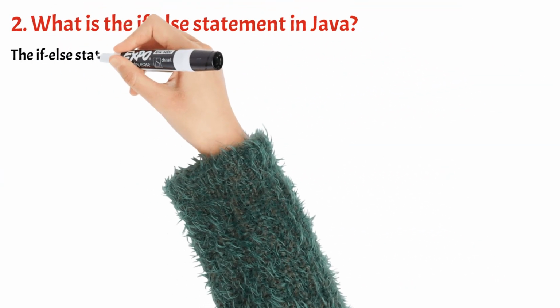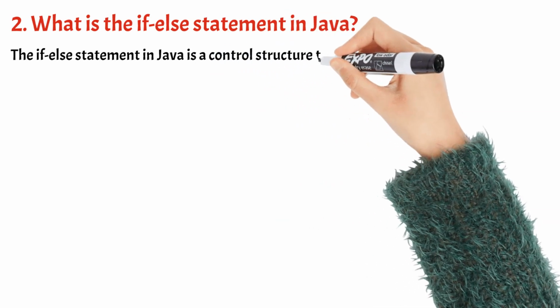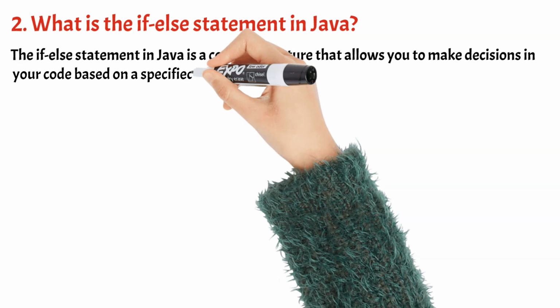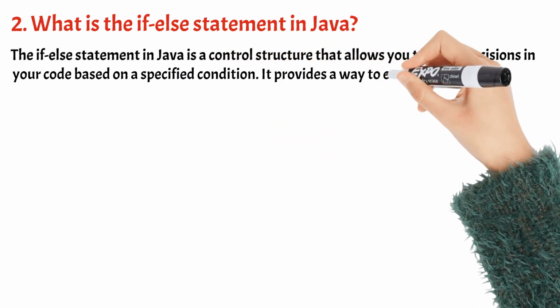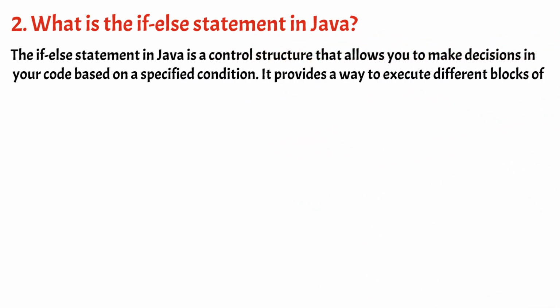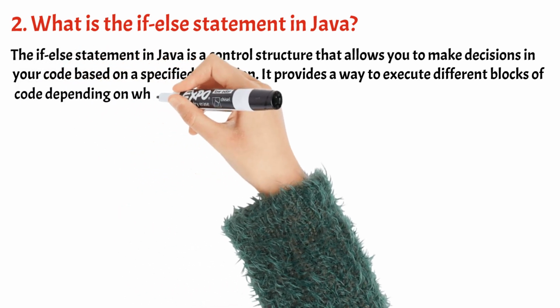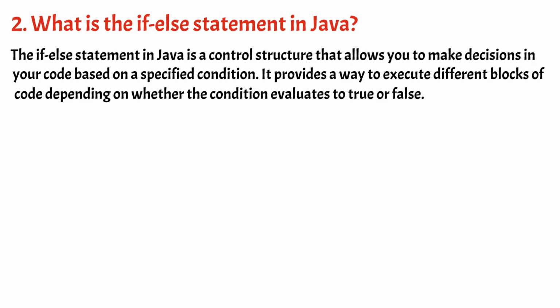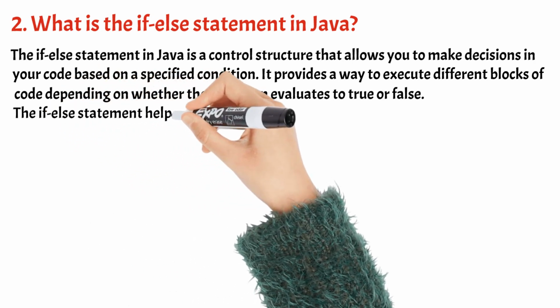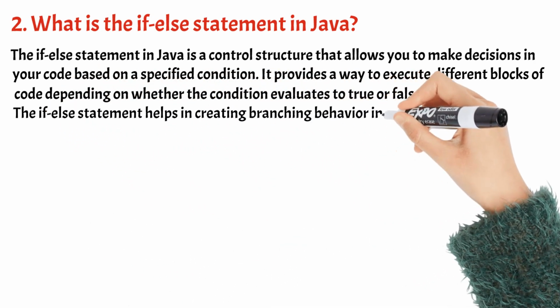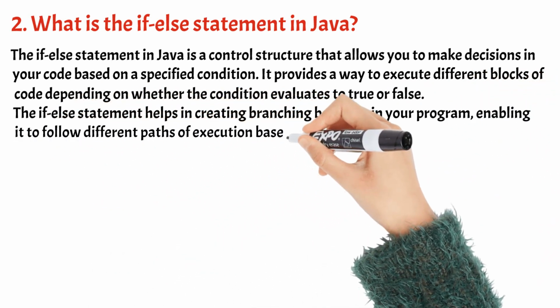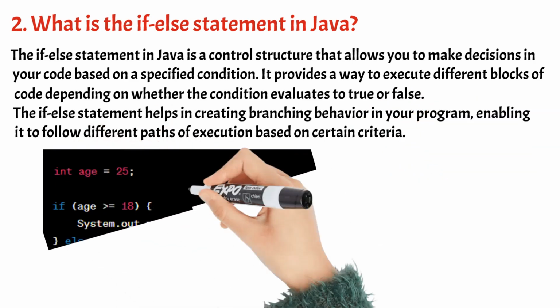2. What is the if statement in Java? The if statement in Java is a control structure that allows you to make decisions in your code based on a specified condition. It provides a way to execute different blocks of code depending on whether the condition evaluates to true or false. The if statement helps in creating branching behavior in your program, enabling it to follow different paths of execution based on certain criteria.